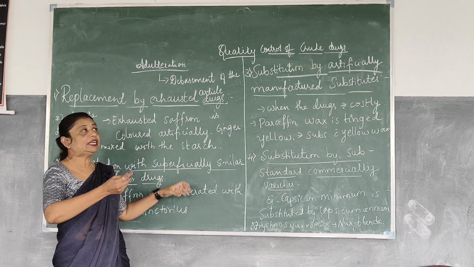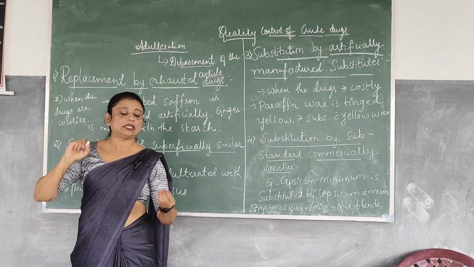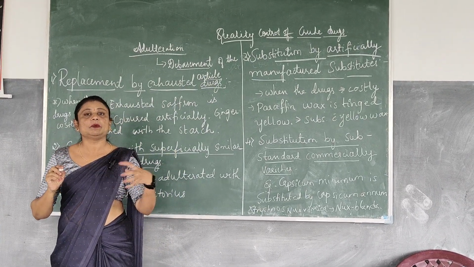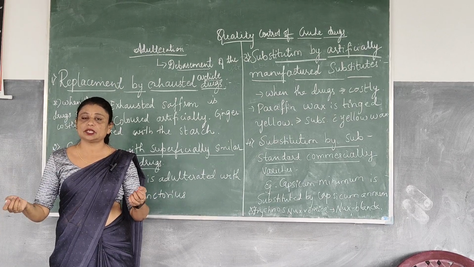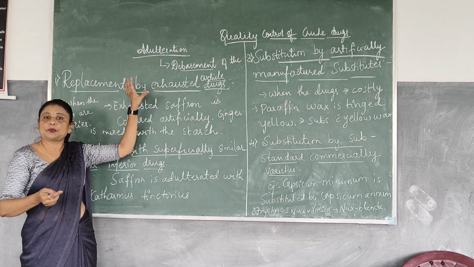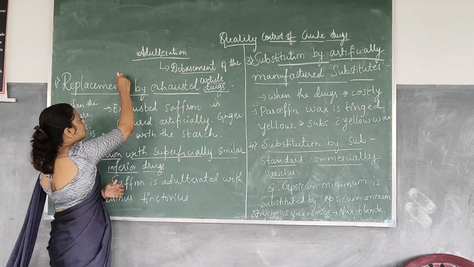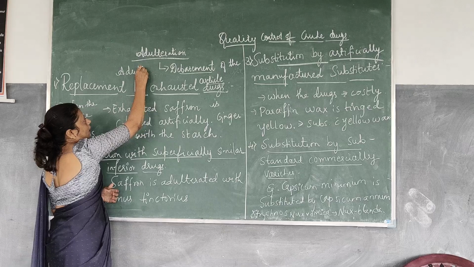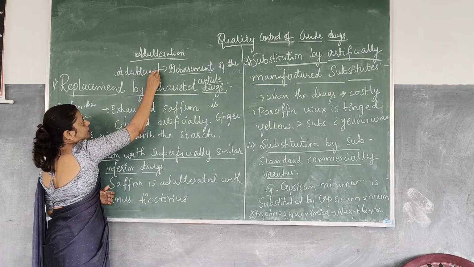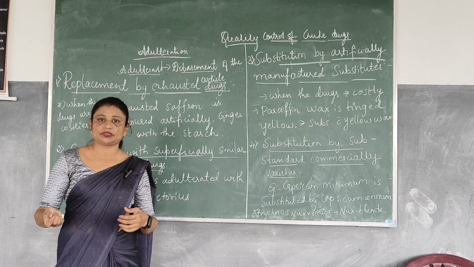Adulteration is nothing but the debasement of an article. Debasement of an article is nothing but the genuine drugs being mixed with substandard or poor quality drugs. Adulteration is a process, and the substance which is used in the adulteration process is the adulterant. The adulterant will be of substandard or poor quality.